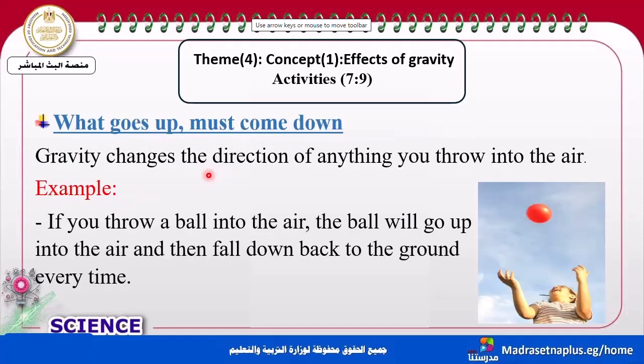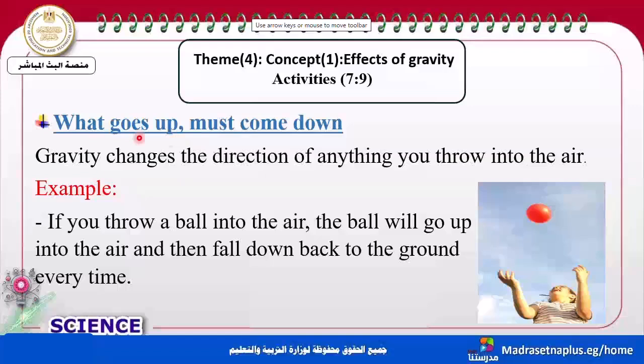Now, my dear students, they put a rule which is a logical one: what goes up must come down. But have you ever thought why what goes up must come down?